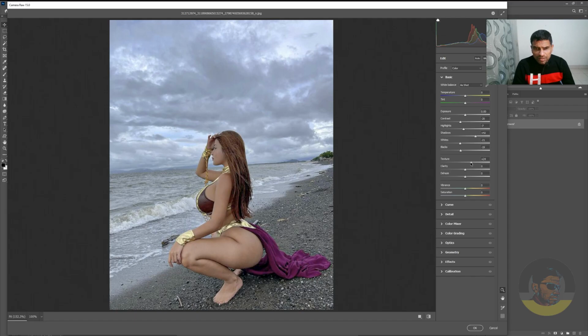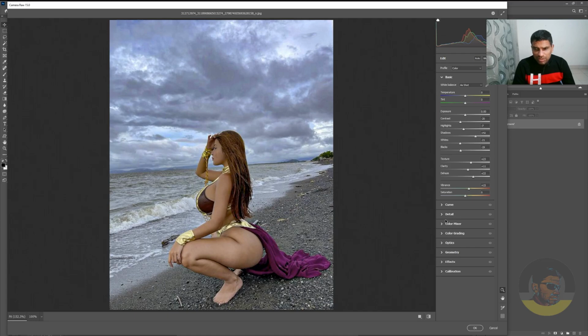Increase the texture wherever it looks good to your eye. I will leave it on +23 and try the slider which says clarity. Just increase it a little bit, and the dehaze slider should do good here, as the image looks a little hazy because of the overcast day. And if you want to add a little oomph to the image, just increase the vibrance a little bit. Don't go too far again, just a little bit, like +15.